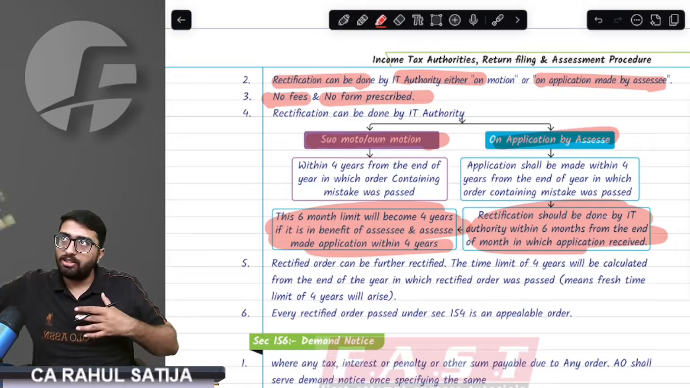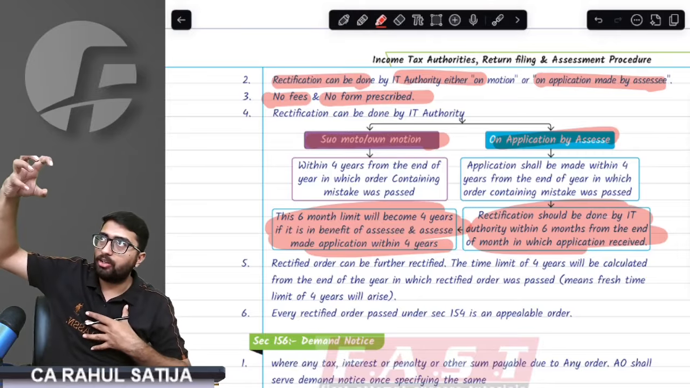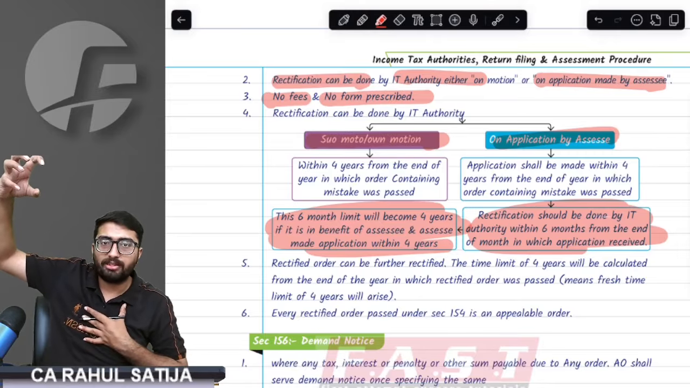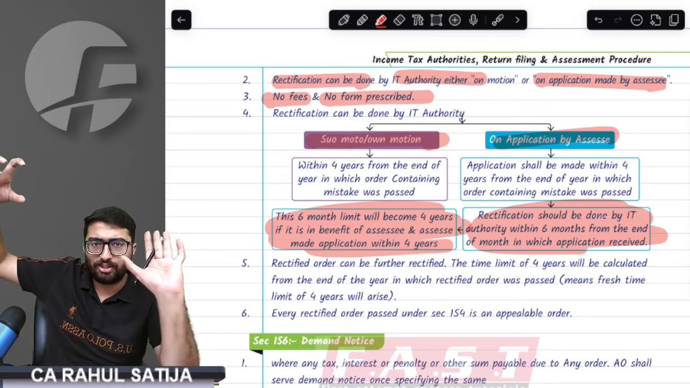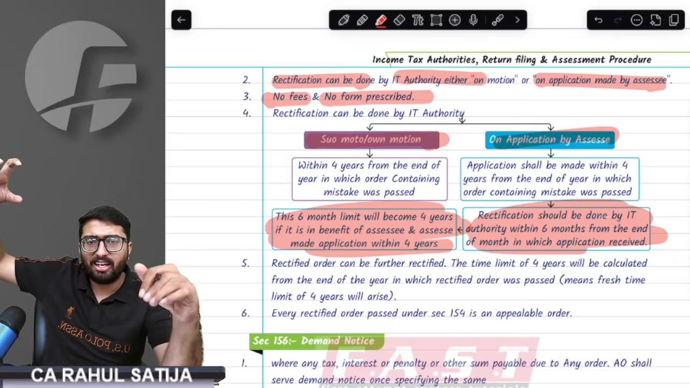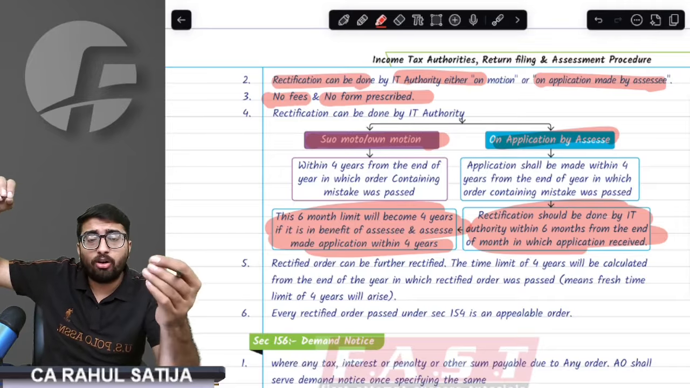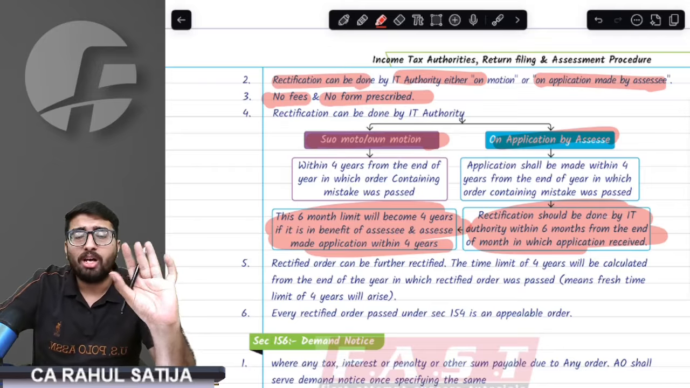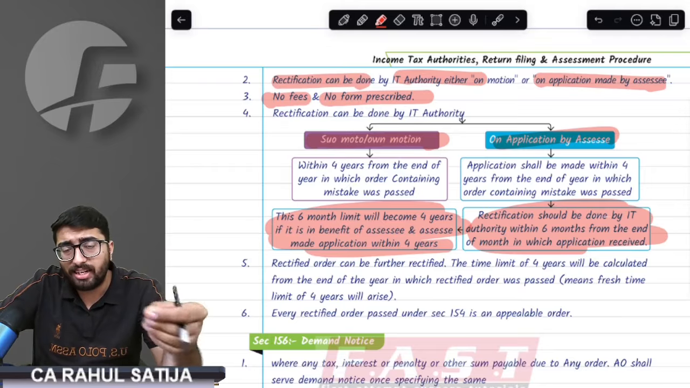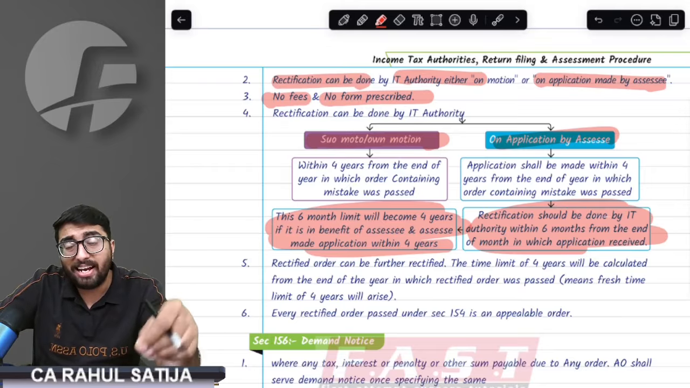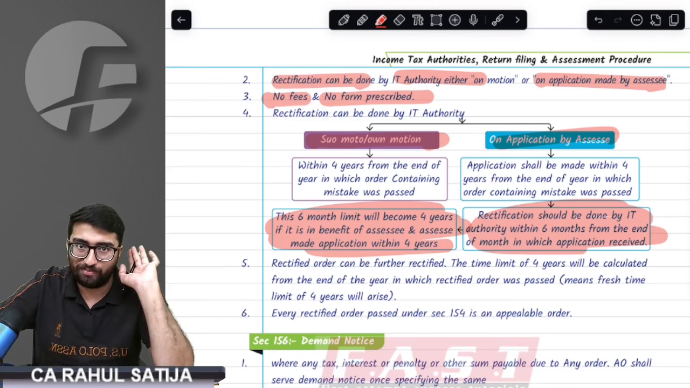Sir, what if there was a mistake in the order? The assessing officer passed an order, and there was a mistake. I went for rectification, and the AO passed an order again doing the same mistake. That means the rectified order also had mistakes. Then what would I do? Provision says for those errors found in the rectified order, I'll have a fresh 4 years for rectification.